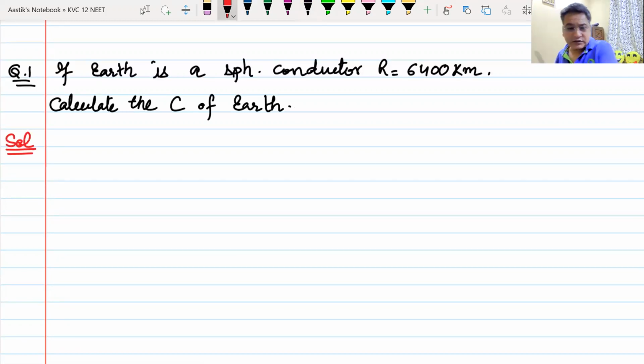I'll give you 2 minutes to note this down. So how are we going to find the capacitance of Earth? I will just multiply the radius of Earth by 1 by 4 pi epsilon naught. What is the value of 4 pi epsilon naught?